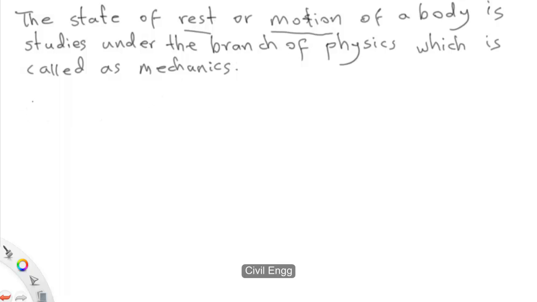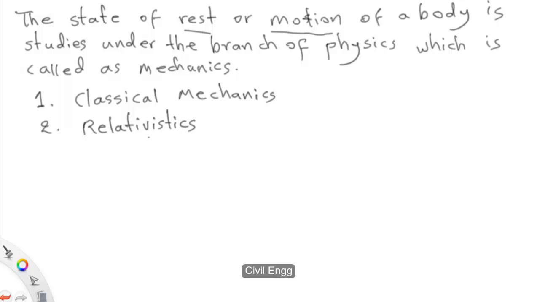Now, mechanics is divided into three parts. First one is classical mechanics. Second one is relativistic mechanics. The third one is quantum mechanics. Now, classical mechanics was found by Newton. It is also called Newtonian mechanics.